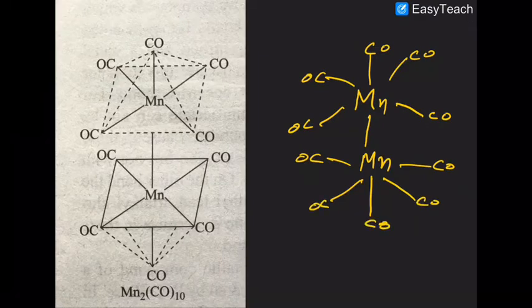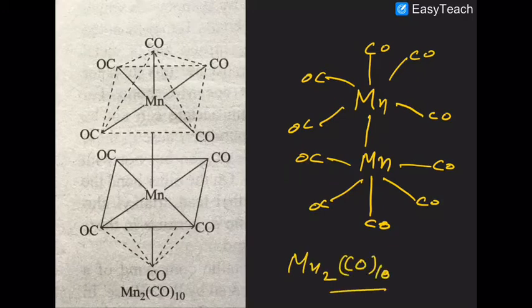So in the case of Mn2(CO)10, although it is a polynuclear compound and a manganese to manganese metallic bond is present, there is no bridge ligand present. There is no presence of bridged carbonyl.